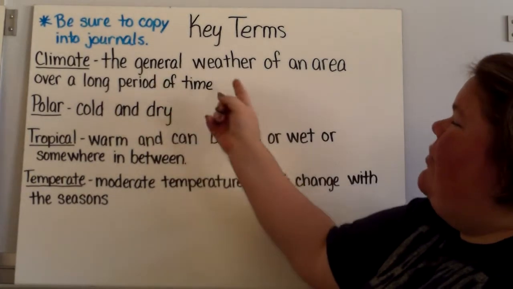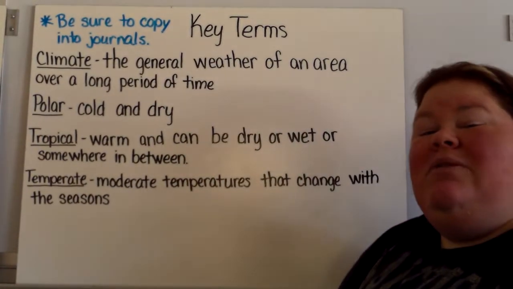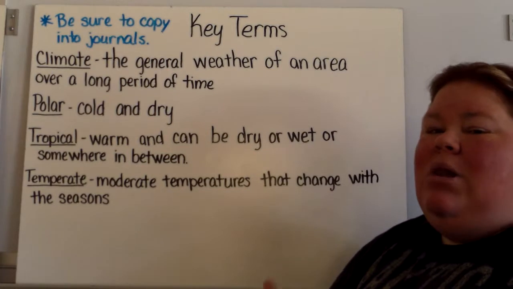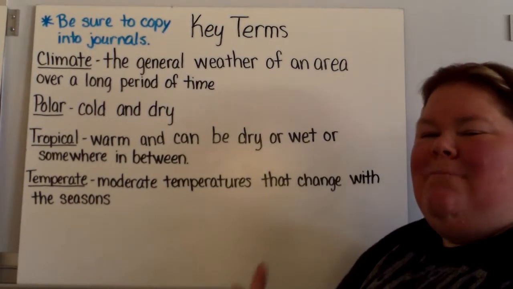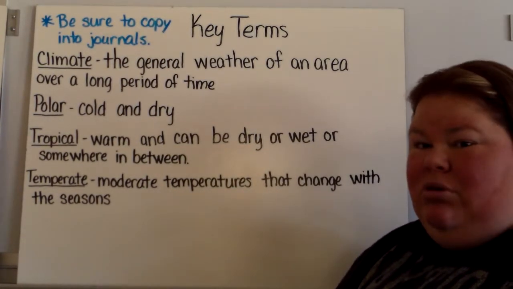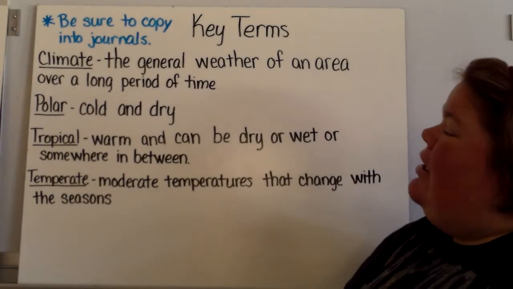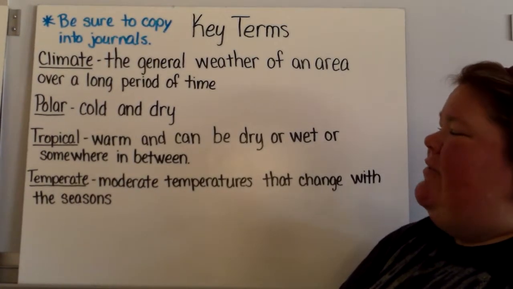Climate is the general weather of an area over a long period of time. When we talk about a long period of time, we're talking about months or years. We have three different types of climate.